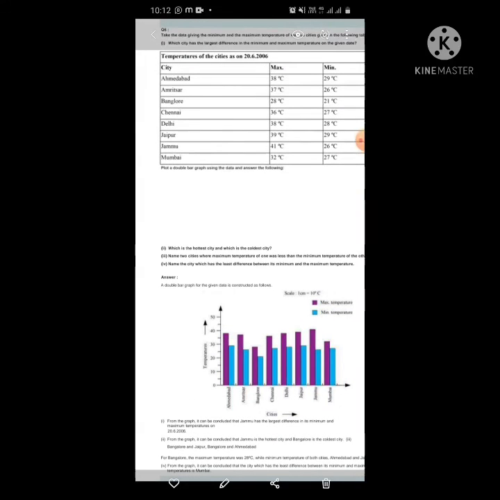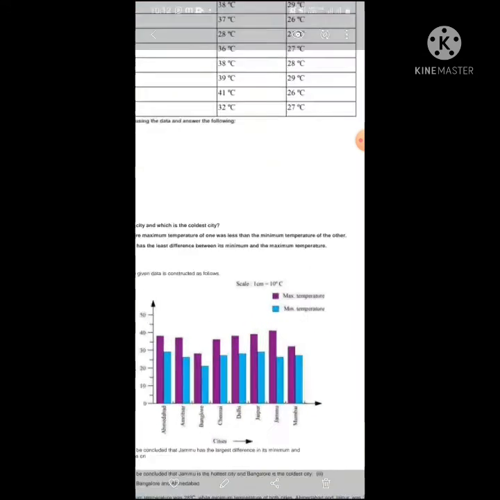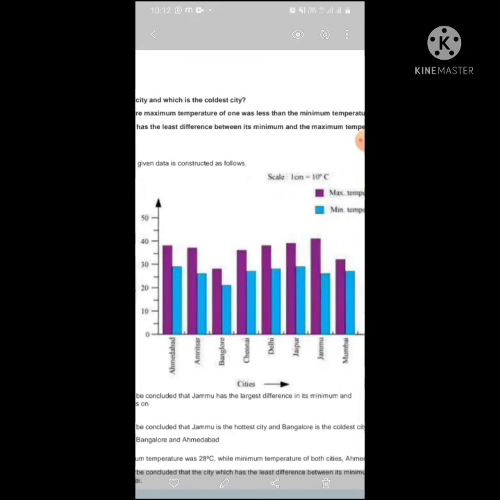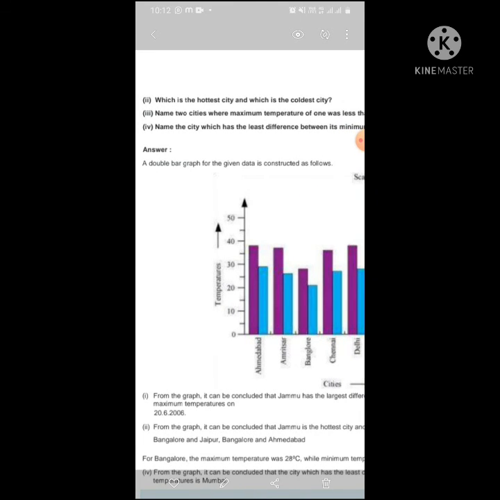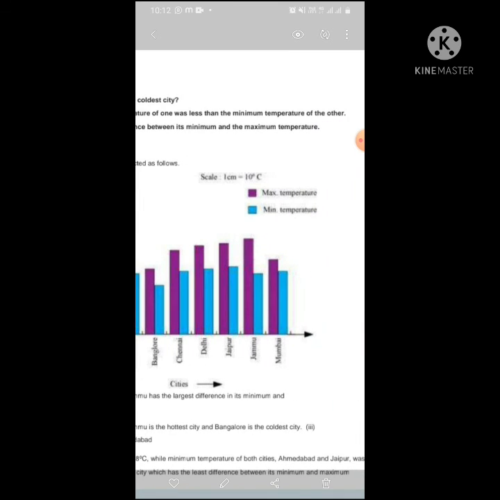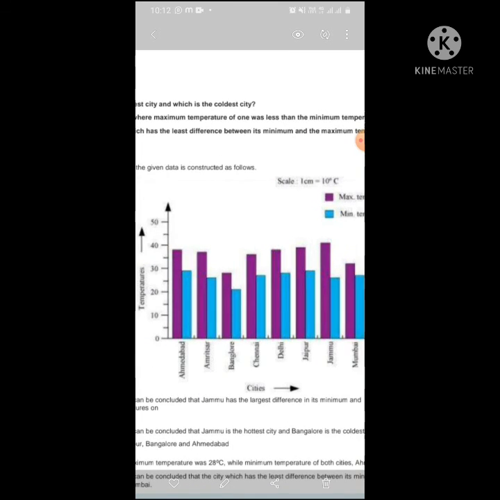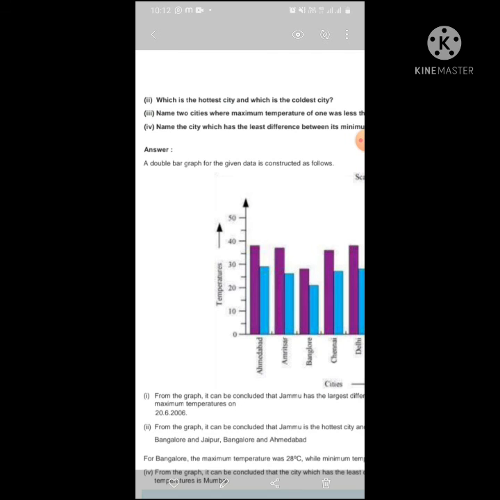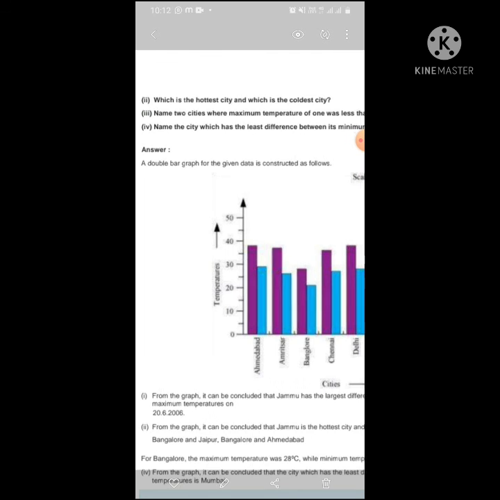You can see in the bar graph the minimum and maximum temperature, and from the graph it is concluded that Jammu is the hottest city. And see the graph of Bangalore, lowest one, blue one. See the blue graph, that is the lowest of all. So it is the coldest city, Bangalore and Jaipur. It is very easy, just see the graph and answer the following questions.